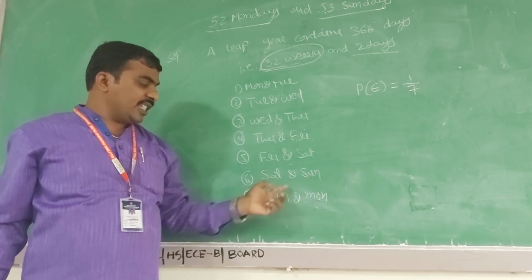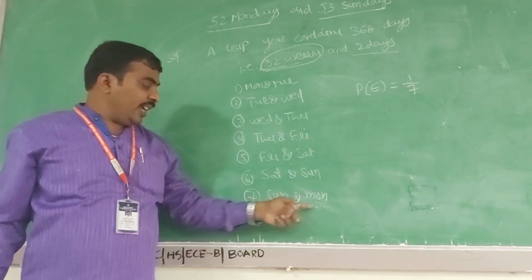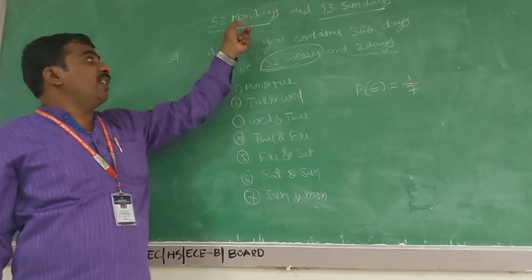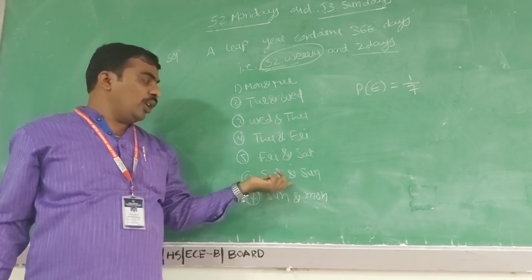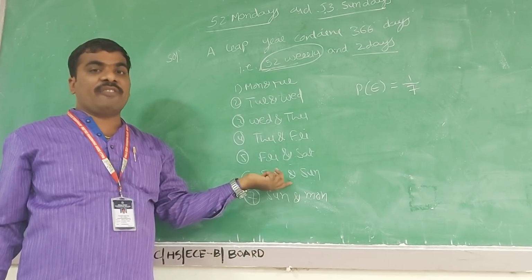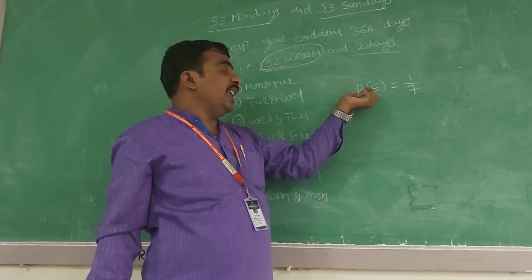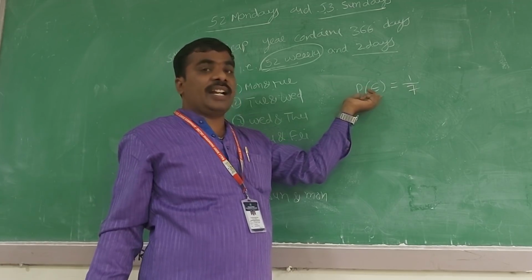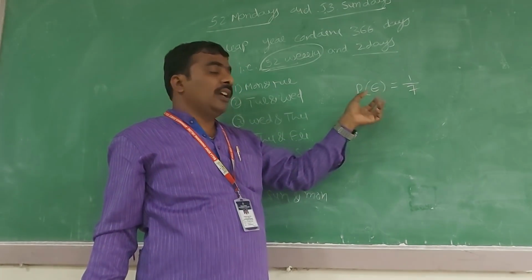Here 53 Sundays can occur in 2 ways. When we take Sunday, Monday, we get 53 Mondays and 53 Sundays, so we want only one way. Out of 7 cases, the favorable case is only Saturday and Sunday. So the probability of a leap year having 52 Mondays and 53 Sundays is equal to 1 by 7. This is clear to all of you.